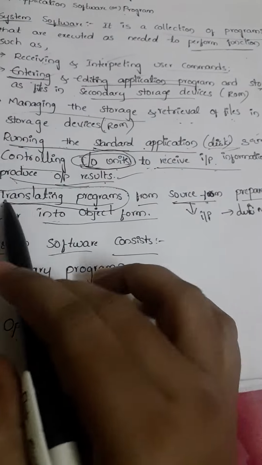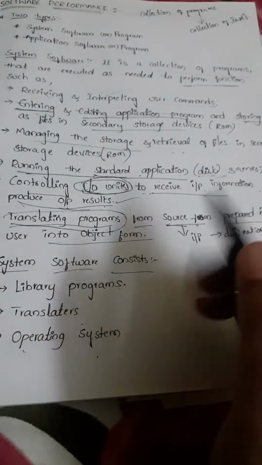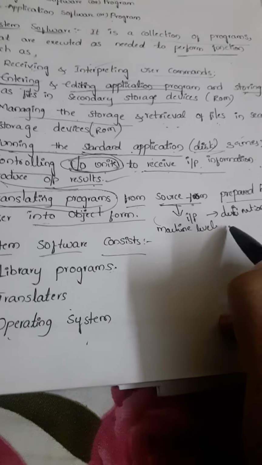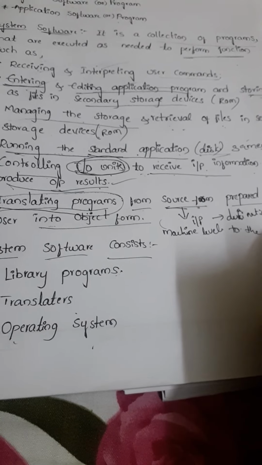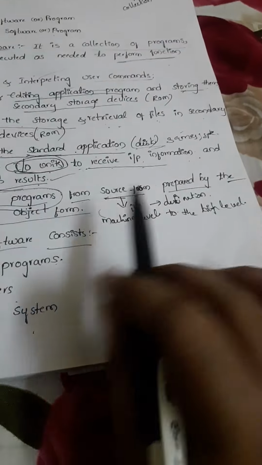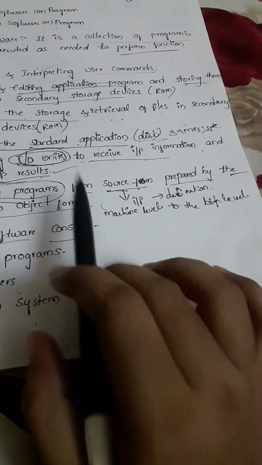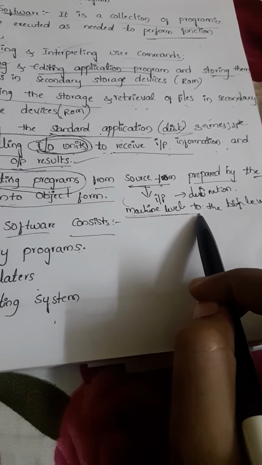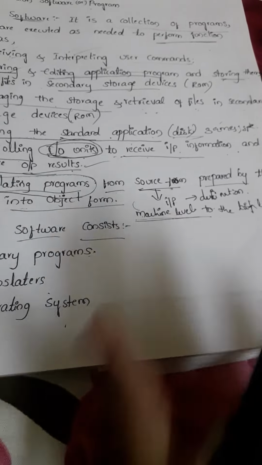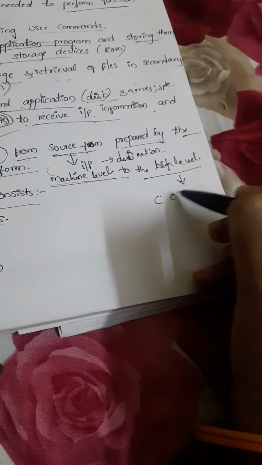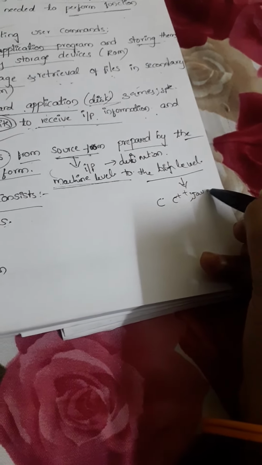Okay, so here we have the translating programs. How to translate: it will translate from one form to another form. One form is machine level language to the high level language. So that means we can represent it as translating the high level language to the low level language. That low level language we can call machine level language. And what are the high level languages? These high level languages we can represent as C, C++, Java, etc.